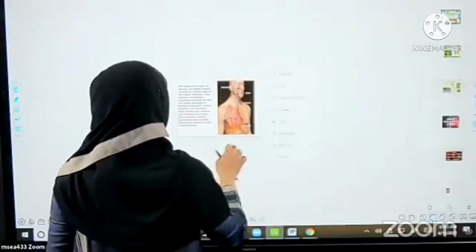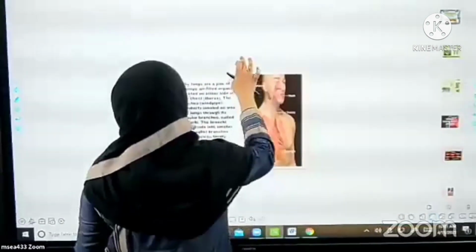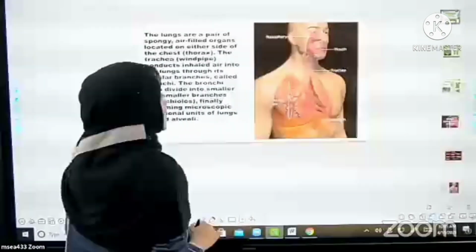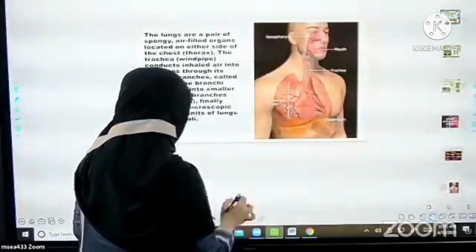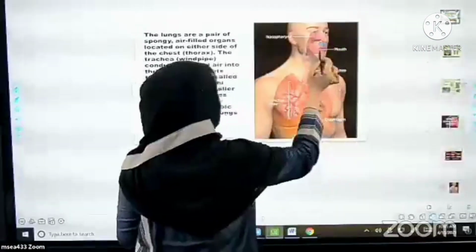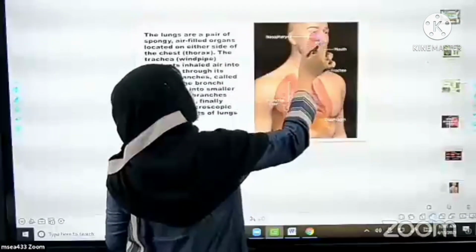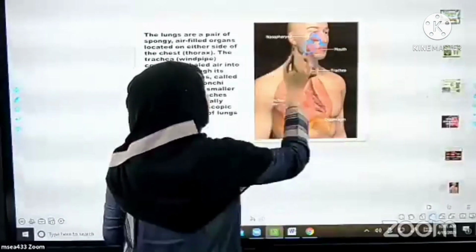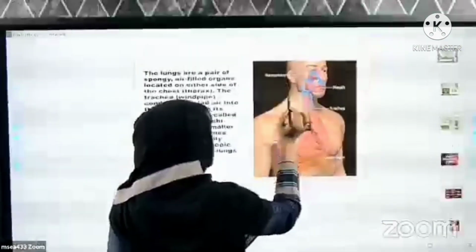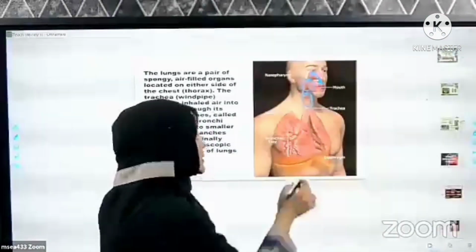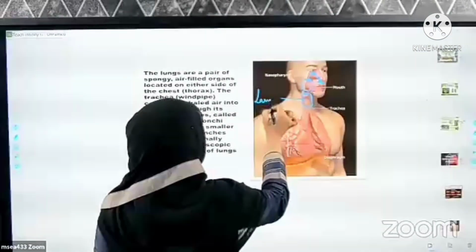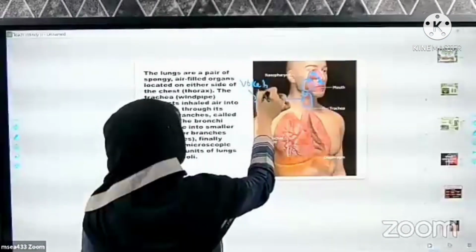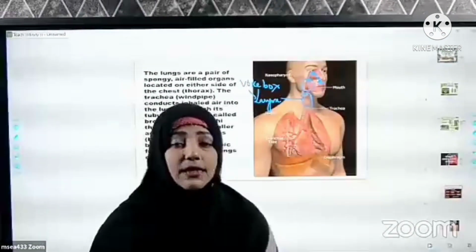Now let us see here. I will show you with this picture. Just now I was discussing this. You can see here, this is the nasal cavity. This is the nostrils. Then the nasal cavity. From the nasal cavity, the air reaches the area called the pharynx, the common passage. This is called your larynx, beta. The voice box. The common name for larynx is voice box.